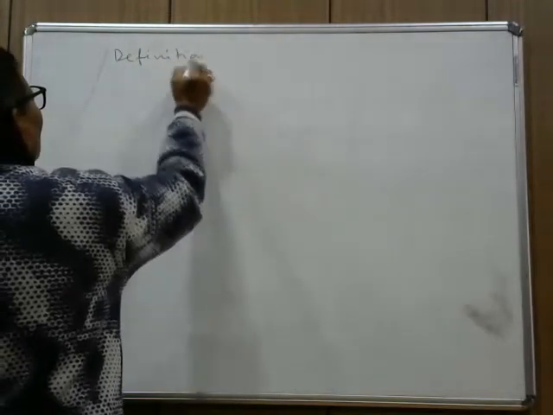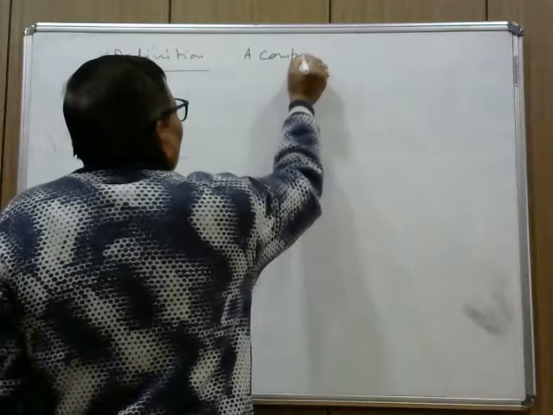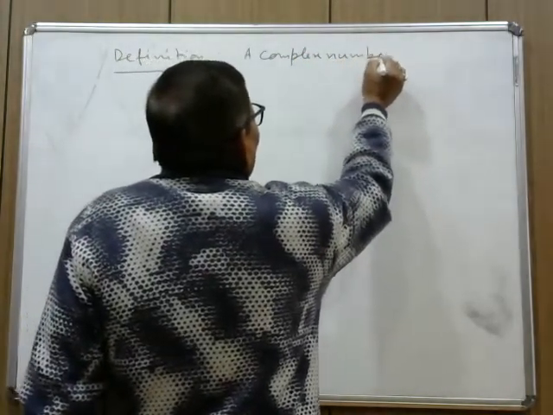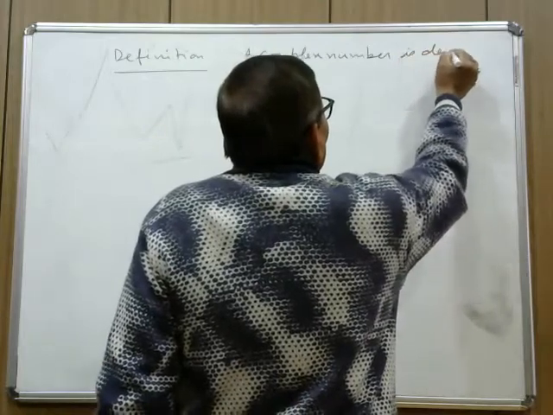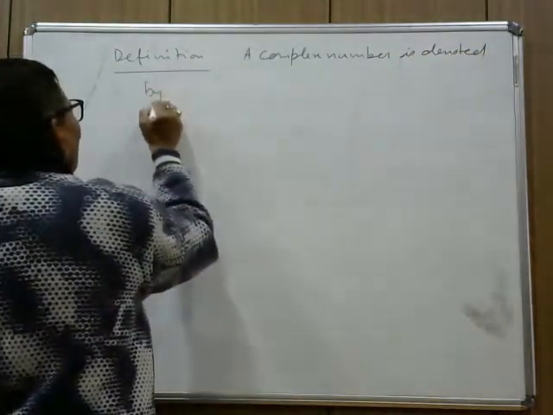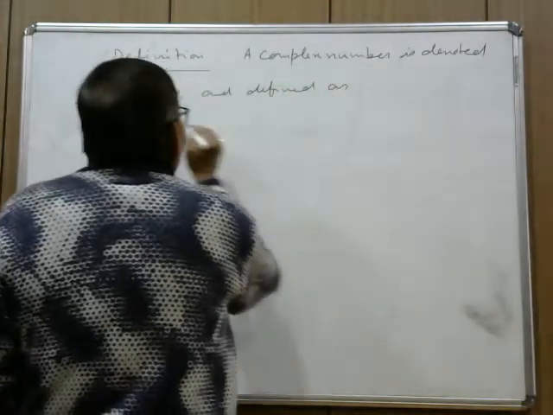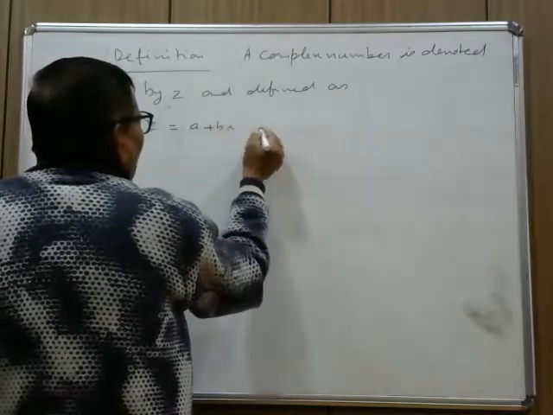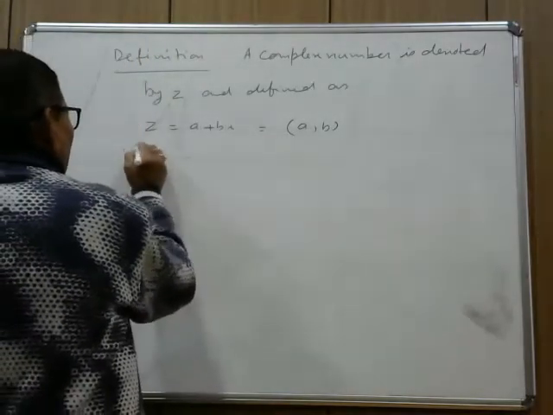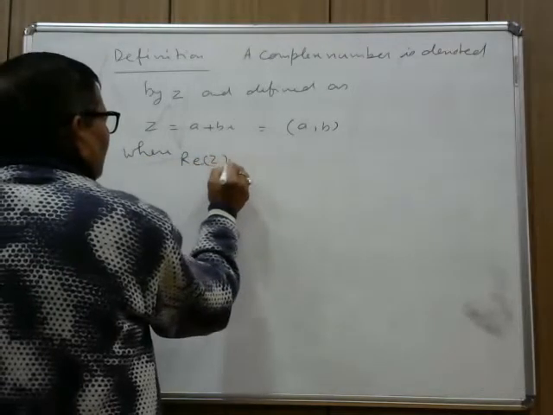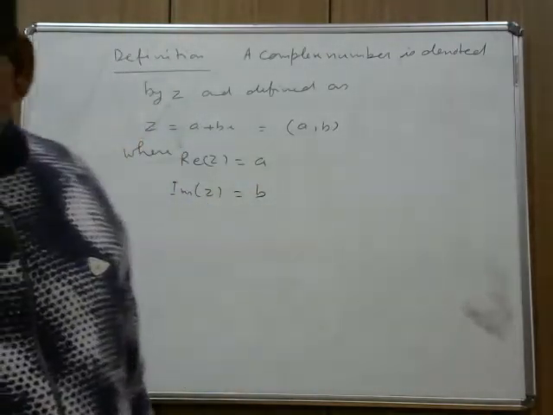Definition. A complex number is denoted by Z and defined as Z equal to a plus bi, or as an ordered pair (a, b), where the real part of Z is a and the imaginary part of Z is b. That is the definition of a complex number. From here we start.